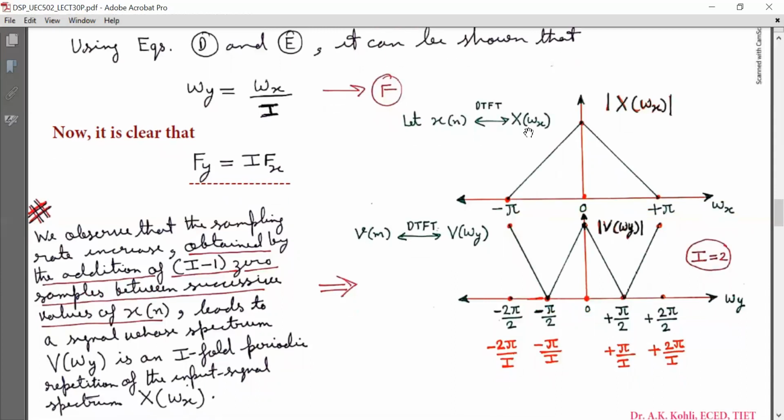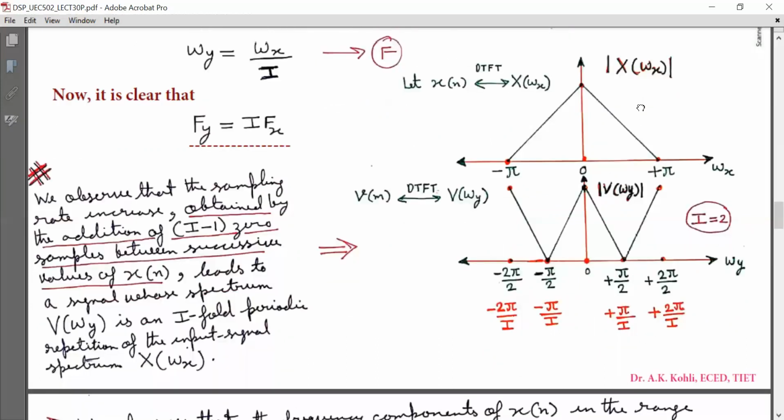Let X(omega x), small omega x, be the DTFT of input sequence x[n], and we plot this magnitude response of capital X(omega x) here, between minus pi to pi, that is non-zero between minus pi to pi. We have plotted magnitude response for capital X(omega x), and capital V(omega y) is the DTFT of v[m].